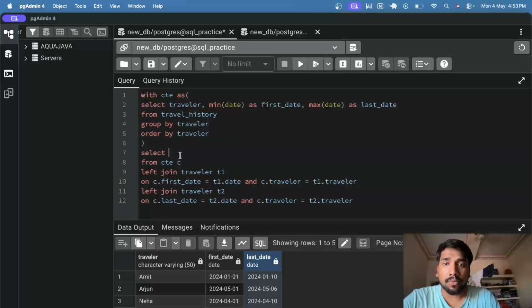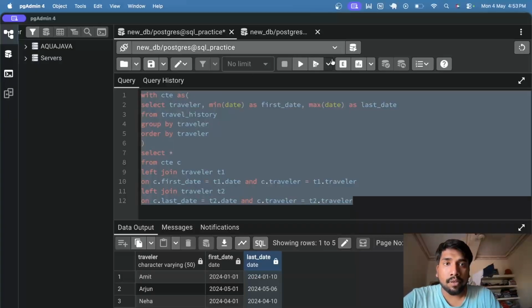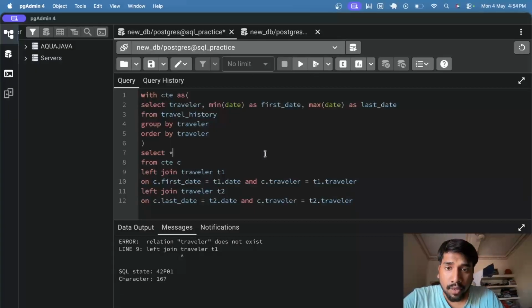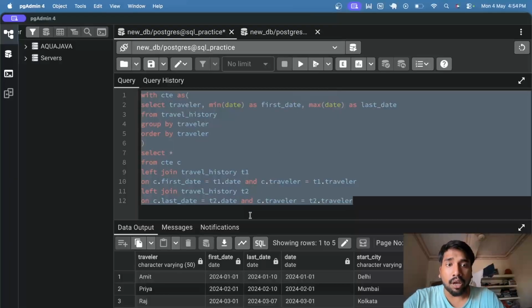Okay. Oh, okay. Now if we, traveler does not exist, what's the problem? Okay, the table name is wrong. T2. Now I guess it should run. Okay, now we have the solution. I mean the output table.